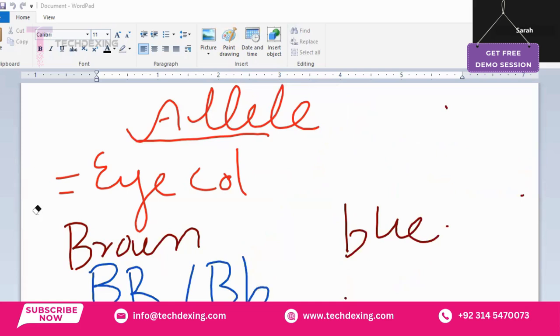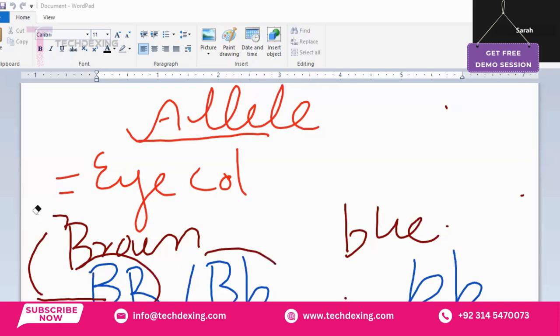But for the persons with blue eye color, I can only write small b small b. In the first case both alleles are capital B, representing brown. But in the second pair you can see that capital B is a dominant allele. Although both alleles are present, the dominant one masks its effect over the other. So in this case, the eye color would be brown. Are you getting the point?